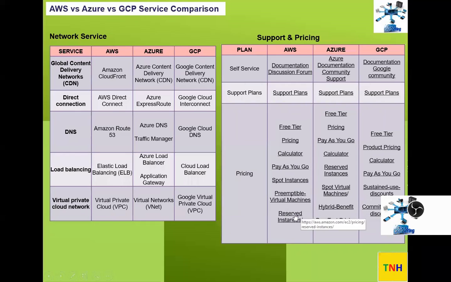We have instance types, reserved instances, and preemptible instances, which are quite different from normal instances. From Azure, they have something called hybrid benefit, and Google has sustained use discount. So different things. Just take a look at those.